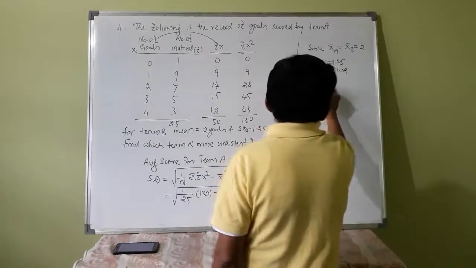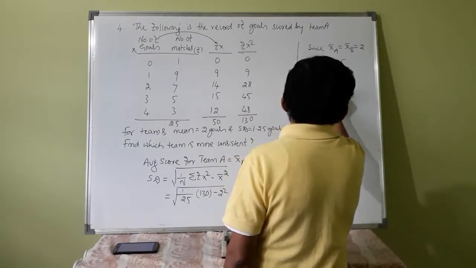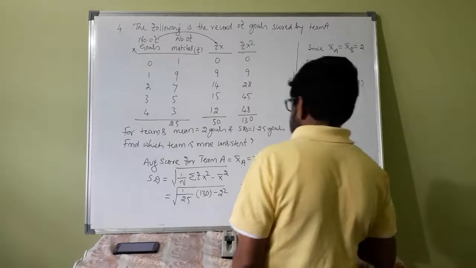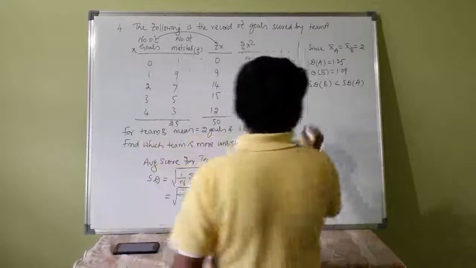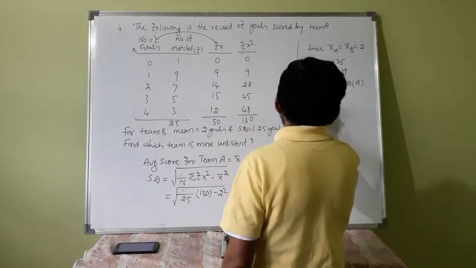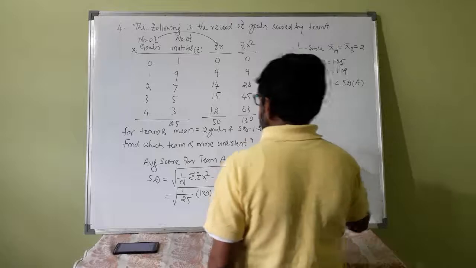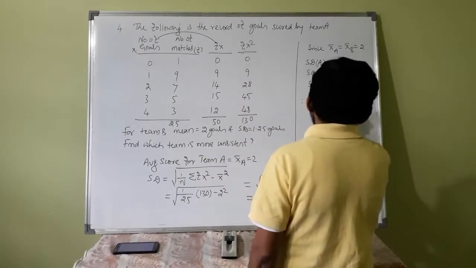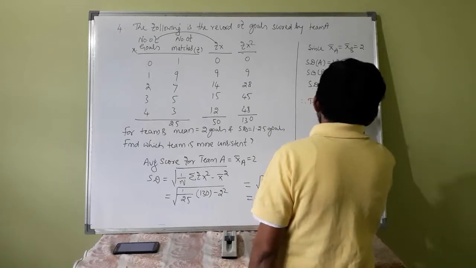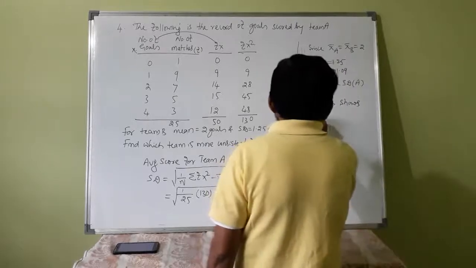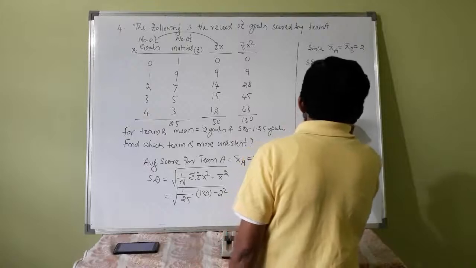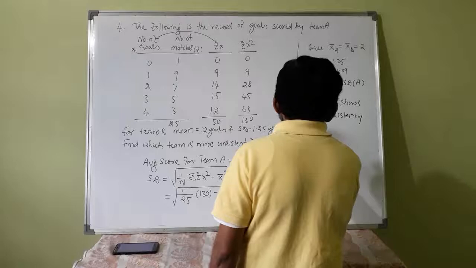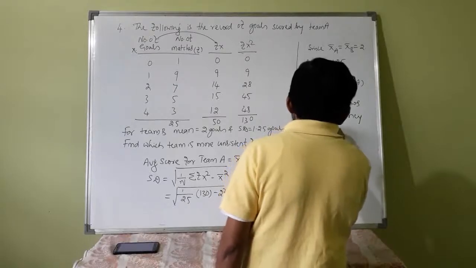Standard deviation of B is less than standard deviation of A. Therefore team B shows more consistency in scoring.